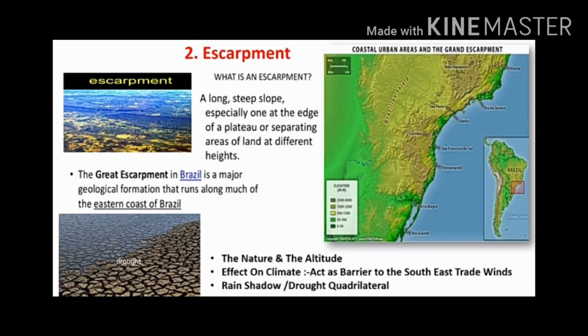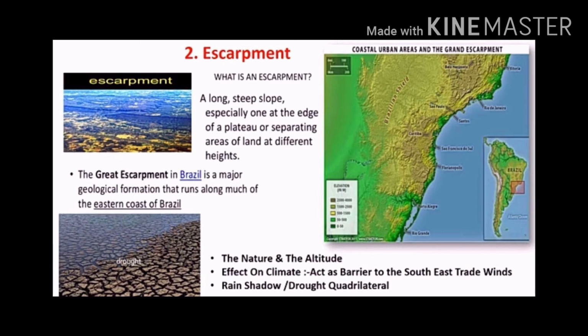Now, the second physiographic division is the Great Escarpment. Students, it is the smallest physiographic division. It is located from Sao Paulo to Porto Alegre. The height of the Brazilian highland plateau decreases remarkably, leading to the formation of this Great Escarpment. The Great Escarpment is demarcated.